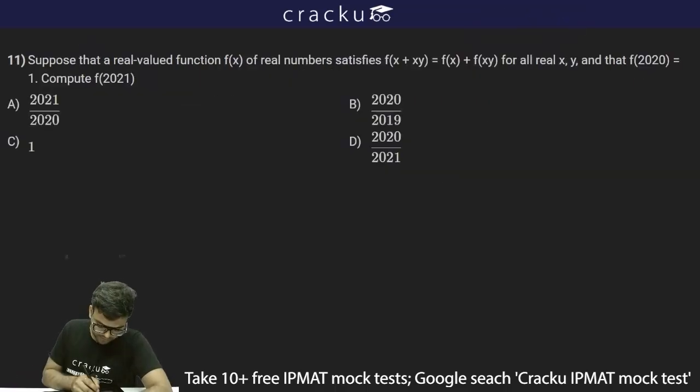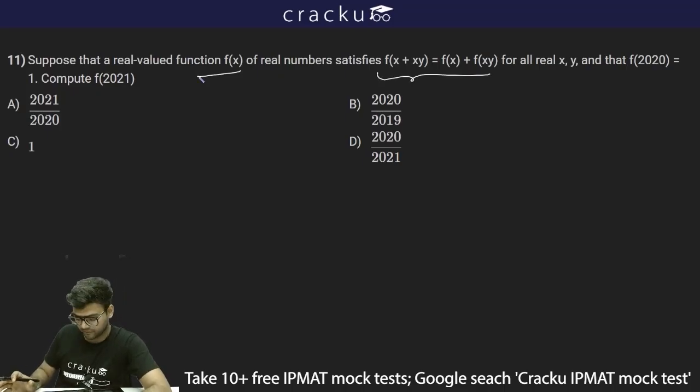In this question, it is given, suppose that a real valued function f(x) of a real number satisfies f of x plus xy is equal to f(x) plus f of xy for all real x, y, and that f of 2020 is 1, then compute f of 2021.